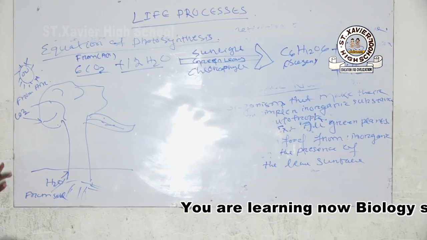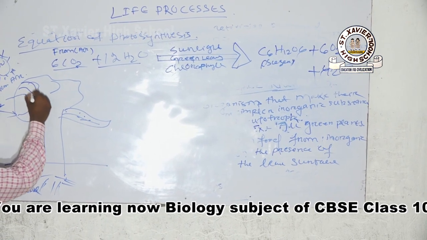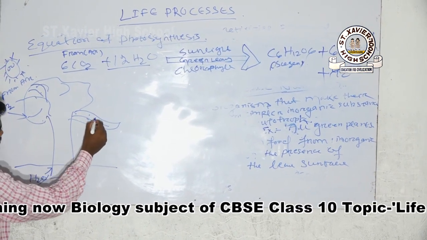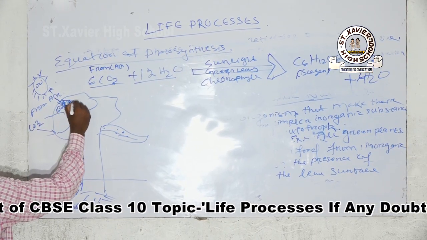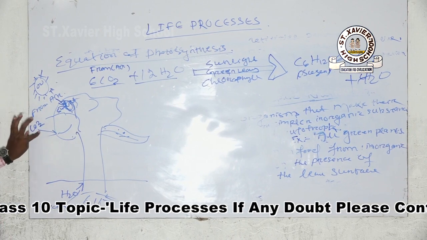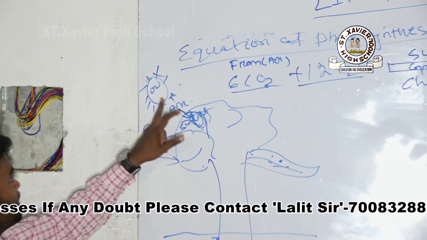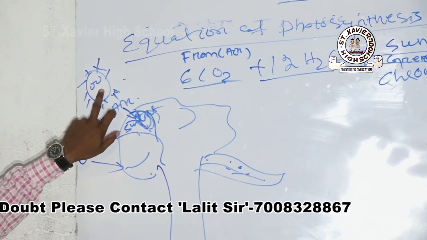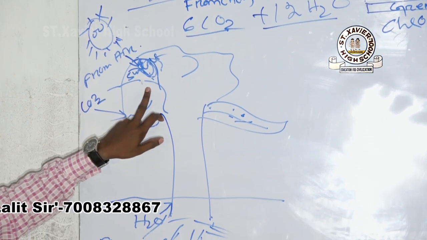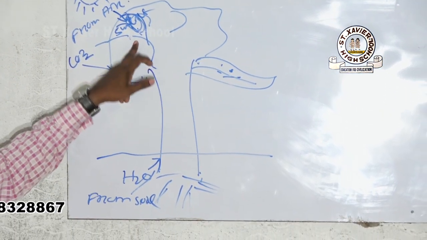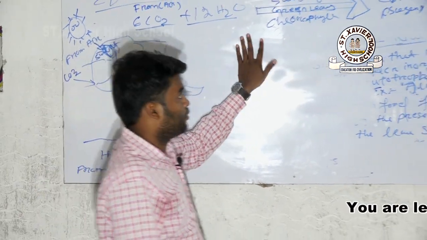Where? On the surface of a green leaf. This is the sunlight here. Okay. Carbon dioxide from air, water from soil, and in the presence of sunlight in chlorophyll. Where is the chlorophyll present? On the leaf surface. The plant makes its own food.